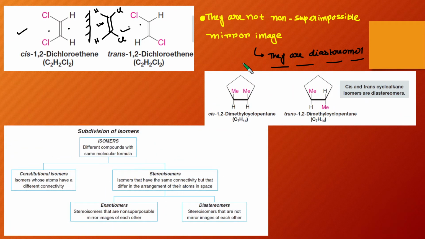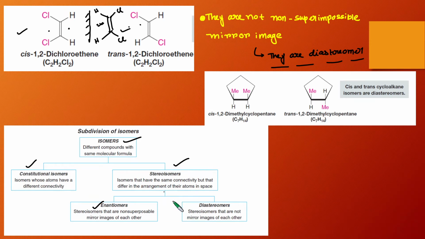Before going into the details of the enantiomer, let's again see the subdivisions of the isomers. I have told you that isomers are different compounds with the same molecular formula. These isomers can be divided into two parts. One is called constitutional isomer, another is called stereoisomer. Constitutional isomers have the same molecular formula, however their bond connectivity is different. In case of stereoisomers, they have the same bond connectivity, however the arrangement of the atoms in three-dimensional space is different.